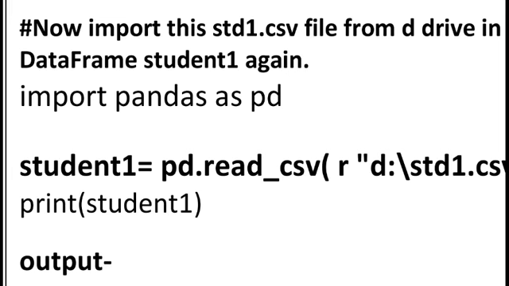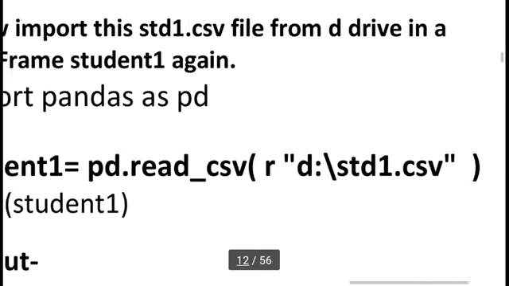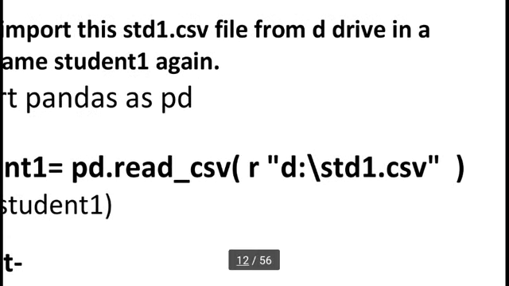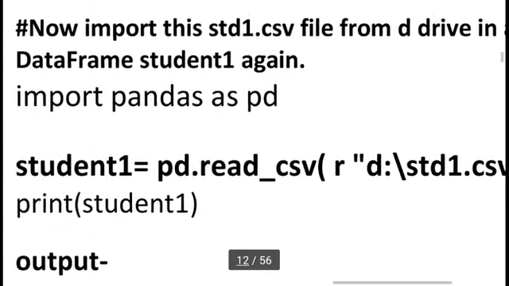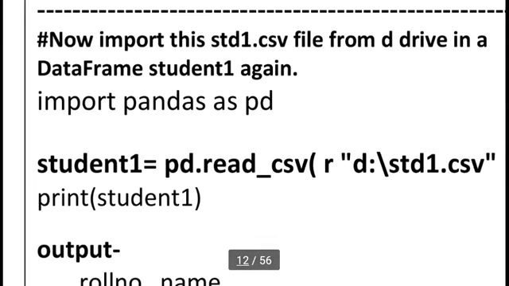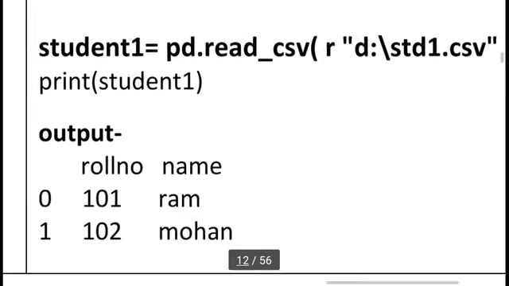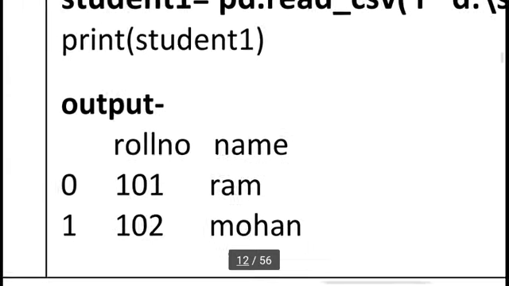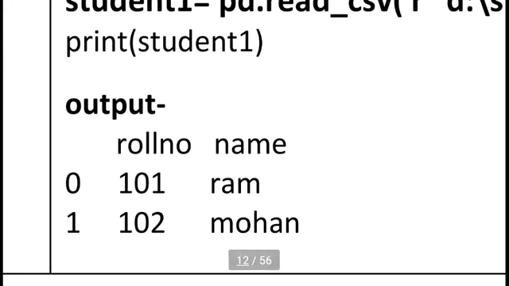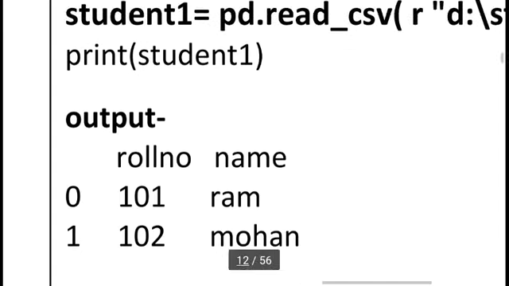for analysis purposes from other sources. So here I am using pd.read_csv. CSV means comma separated value. So here I am using r, where our CSV file exists, D drive, std1.csv. I want to only read this file. And when you display student1, you can see this notepad file data will display here. Roll number, name, 101 Ram, 102 Mohan.